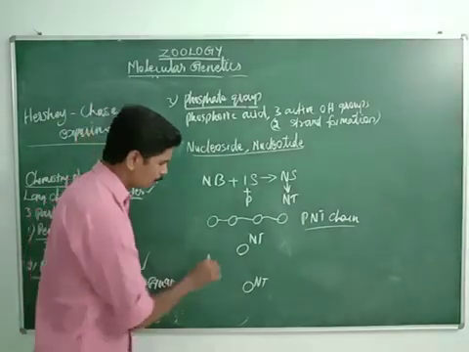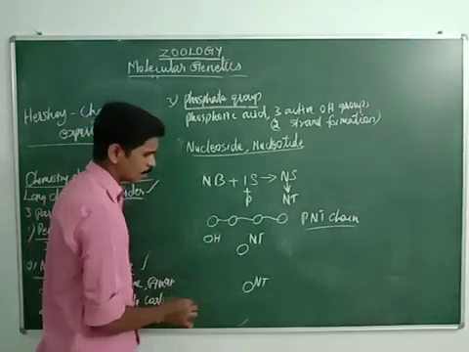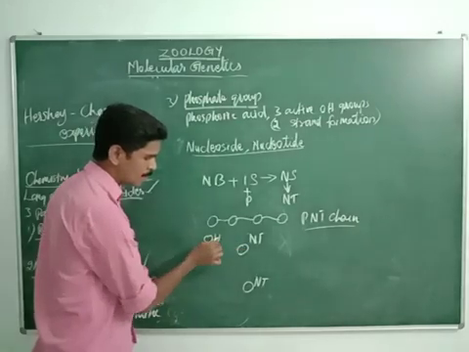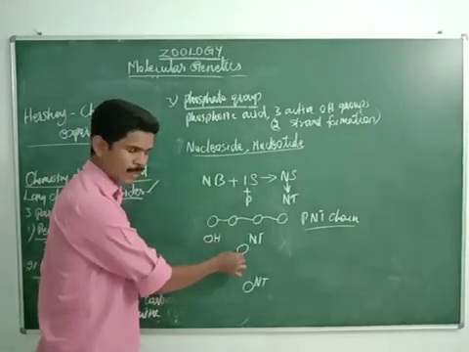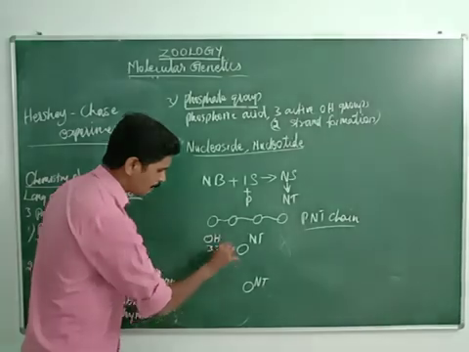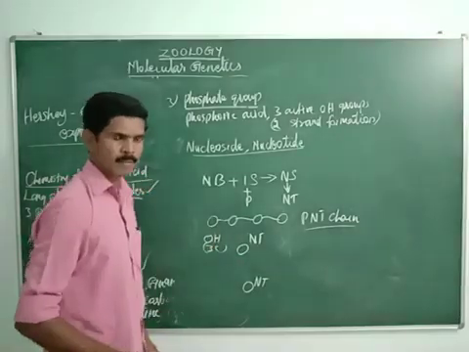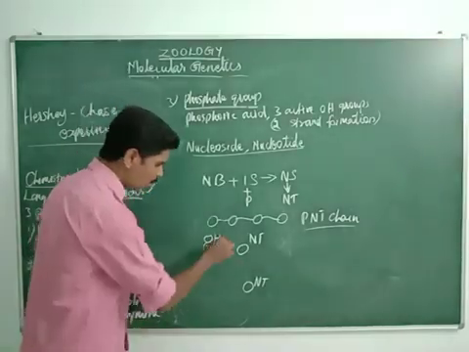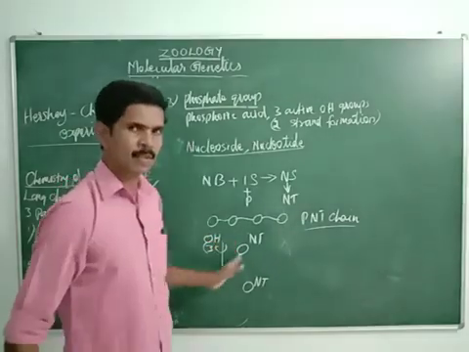Okay. So this OH group is the OH group of this nucleotide. It is present at the 3-carbon sugar. Listen very carefully.